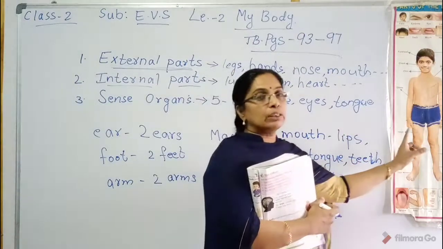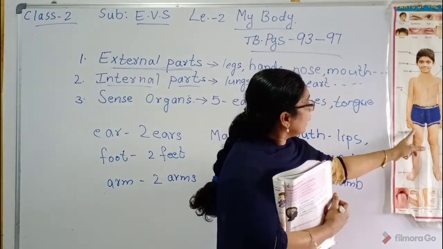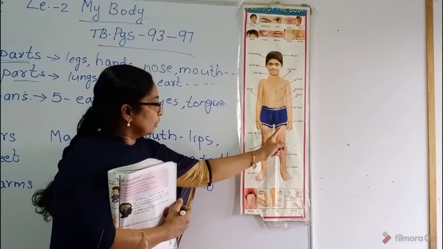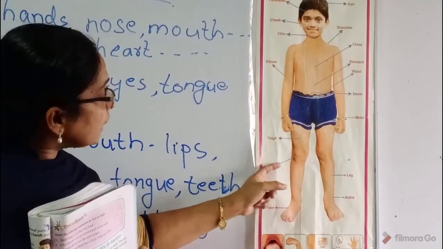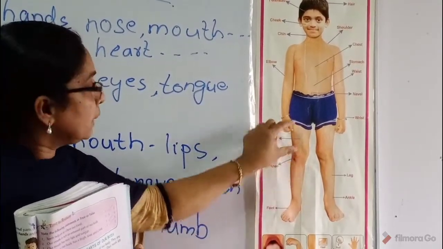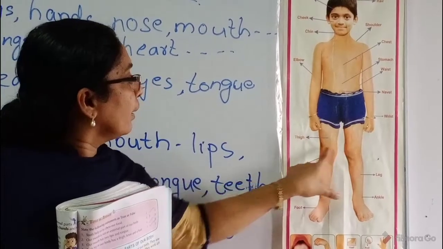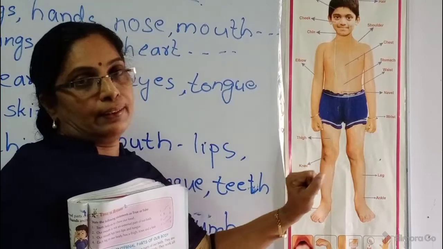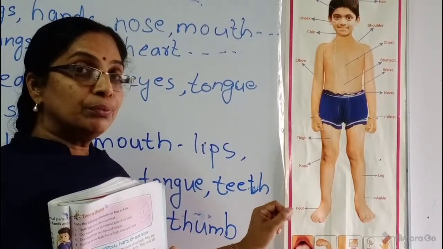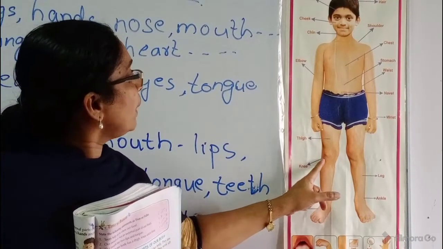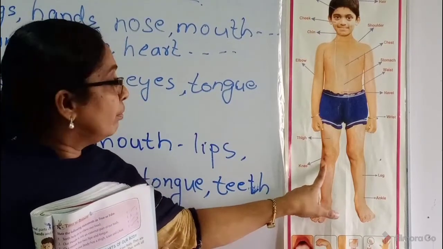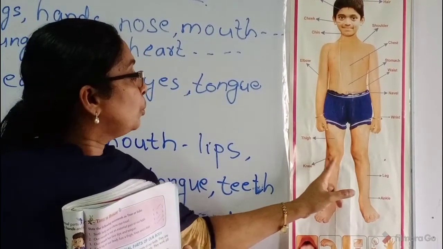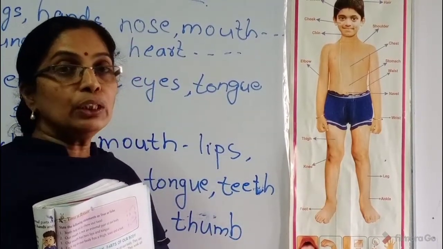What are the parts on the leg? Here, this part we will call the full leg. 2 legs are there. On the legs, this is the thigh. How many thighs do we have? We have 2 thighs. The next, this part we will call the knee. How many knees are there? 2 knees.